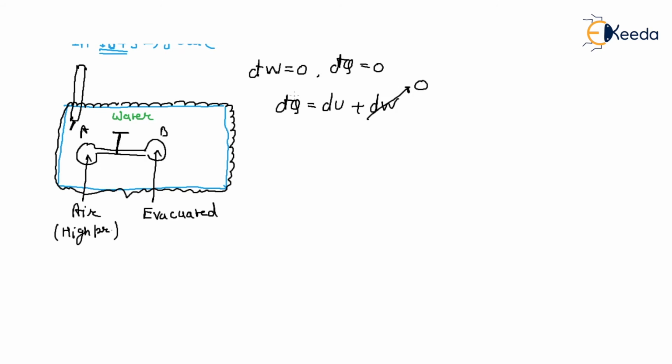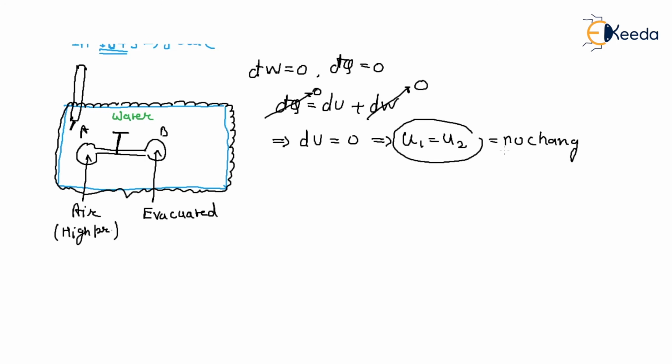If heat were transferred, the total heat transfer would change its internal energy, but along with that it is insulated, so there is no heat transfer, so the internal energy of the system remains the same. So the initial internal energy is the same as the final internal energy, no change. Hence he concluded that the internal energy of the system did not change.